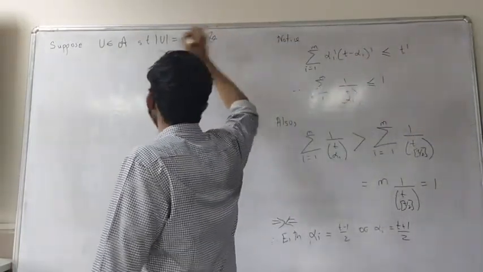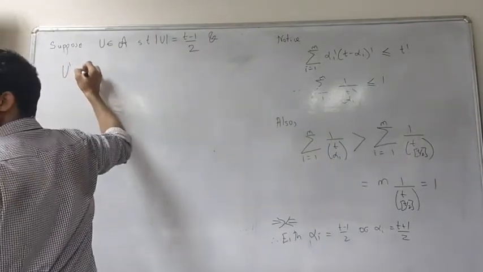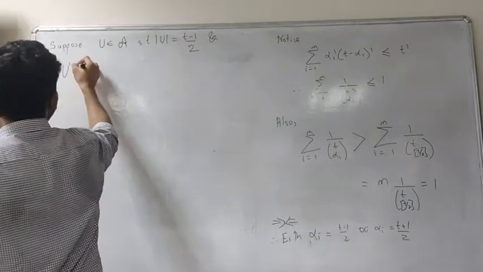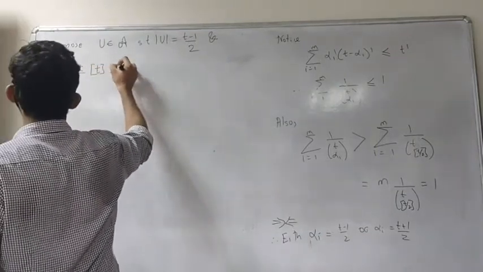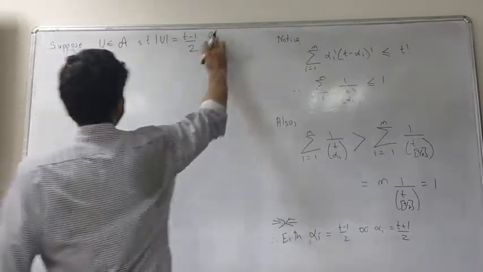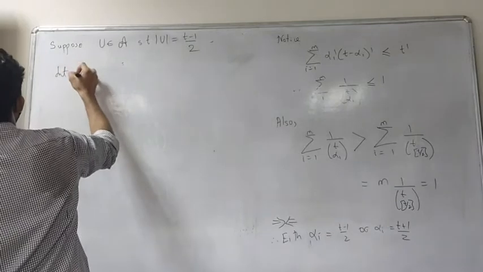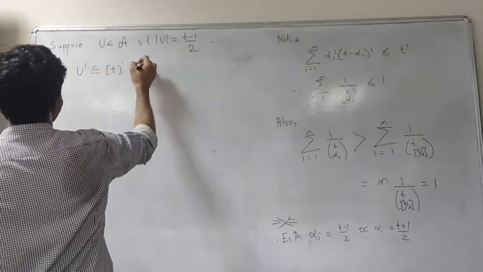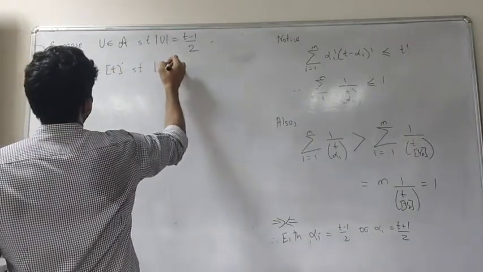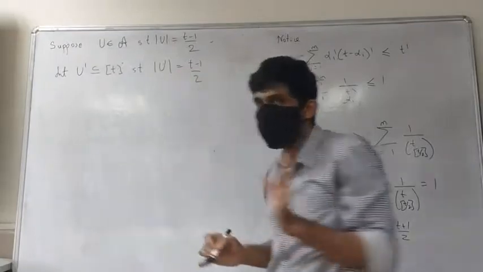Then you take any u prime, some subset of this such that, okay, let me do it the way you like. So let u prime be a subset of this such that the cardinality of u prime is (t minus 1)/2. Okay, let's go over this again.